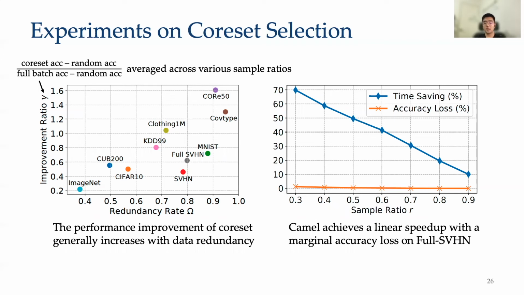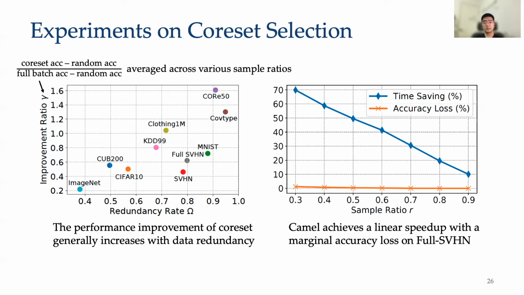It is because ImageNet has 1,000 classes, so the number of training samples belonging to a specific class in a data batch is quite small. On the other hand, the CoverType and Core50 datasets exhibit high redundancy due to low feature dimensionality and similar instances. Coreset works pretty well on such redundant datasets.